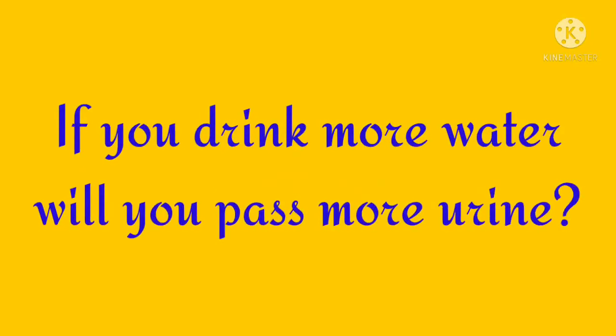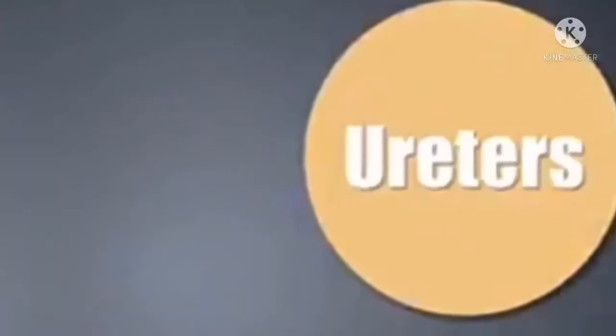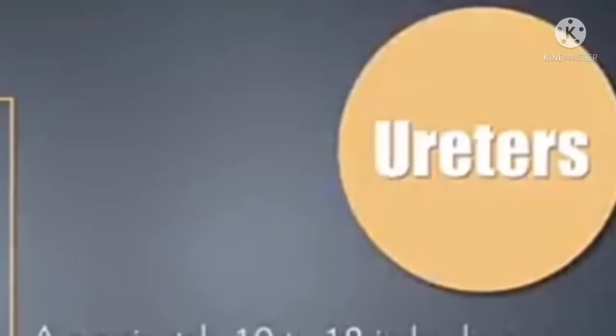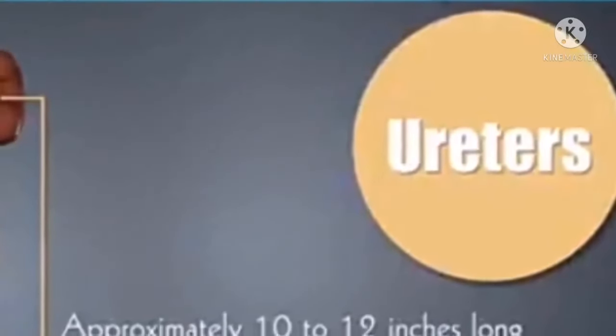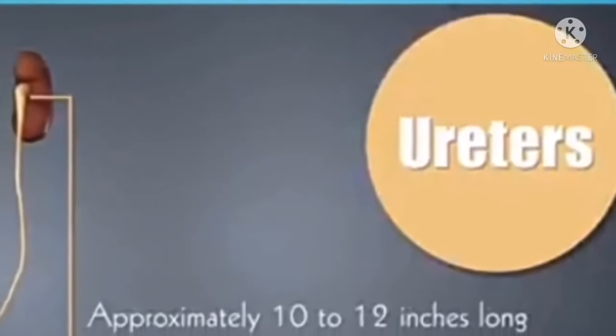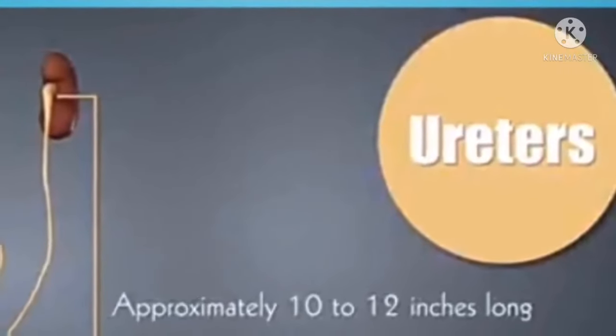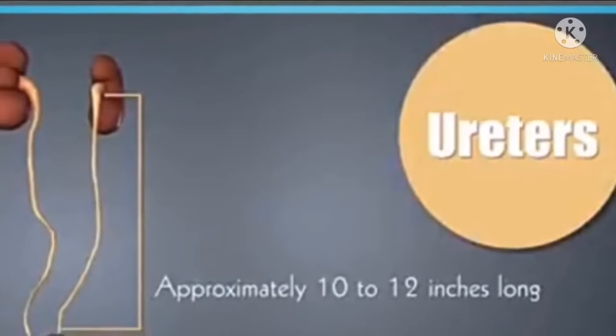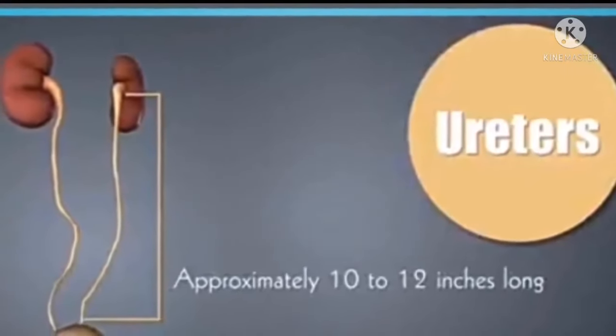Children, tell me, if you drink more water, will you pass more urine? Yes, children, when we drink more water, we pass out more urine. Now, let us discuss the remaining parts of the excretory system. The ureters. Ureters are a pair of whitish tubes. These are 10 to 12 inches long, arise from the hilus of the kidney, and carry urine from the kidney to the urinary bladder.